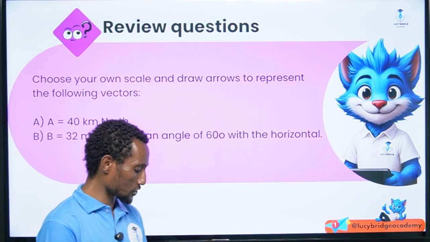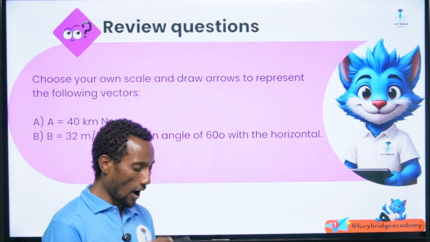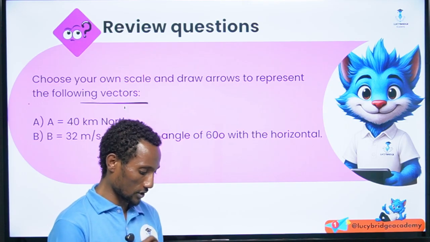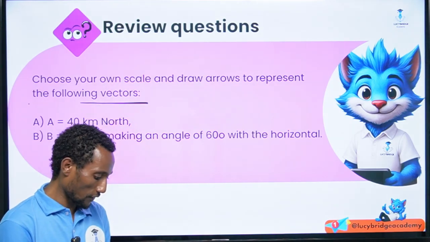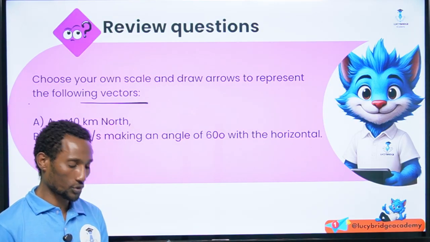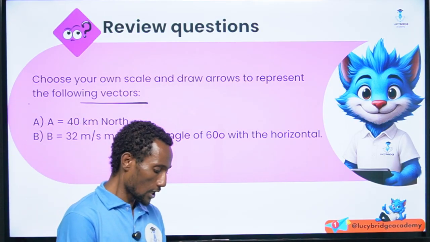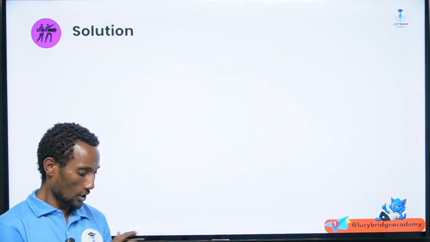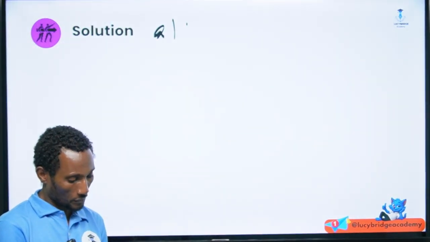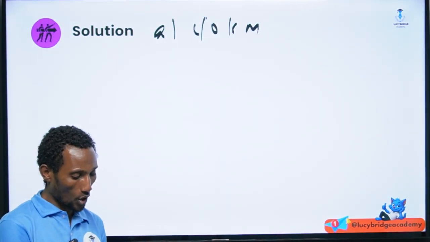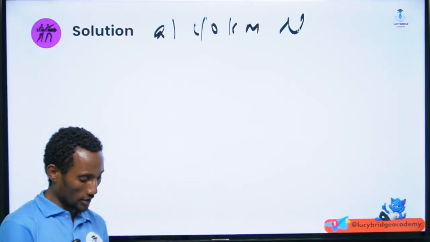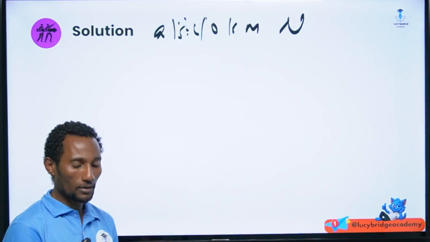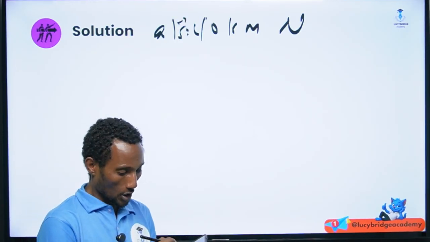Whereas to that of the second question, choose your own scale and draw arrow to represent the following vector. With that of A, which is 40 kilometer north, and B, 32 meters per second, making an angle of 60 degree. So, with that of A, 40 kilometer north, so to the displacement, here, the displacement, which we